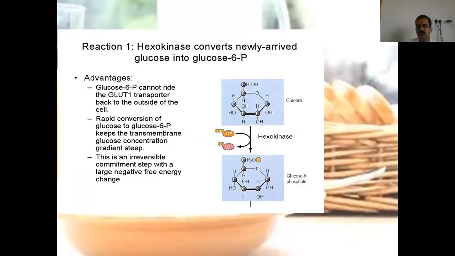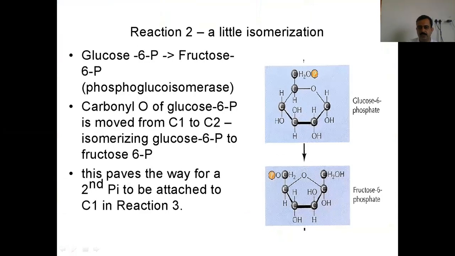Reaction 1. Now very clear reactions are being defined, and we are going to study them in great detail. Hexokinase converts newly arrived glucose into glucose 6-phosphate. Glucose 6-phosphate cannot ride with GLUT transporters back to the outside of the cell. Rapid conversion of glucose to glucose 6-phosphate keeps the transmembrane glucose concentration gradient steep. This is an irreversible commitment step with a negative free energy change. Ultimately, the change that takes place with the help of hexokinase leads to initiation of the pathway.